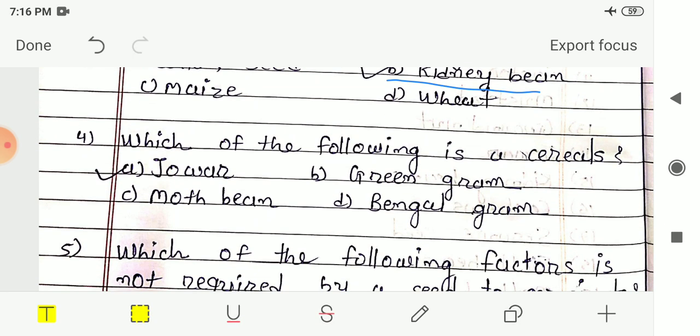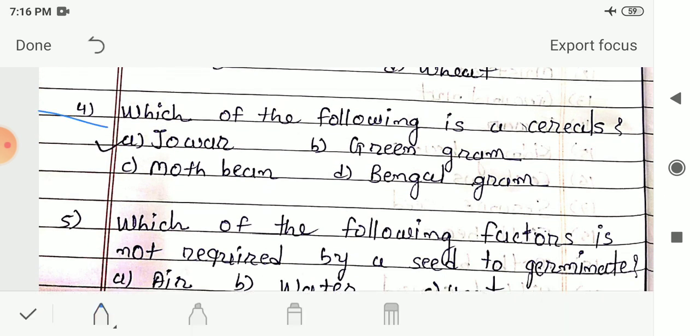Next, fourth number, which of the following is a cereal? The options are jowar, green gram, moth bean and Bengal gram. So your answer here is option A, jowar. The rest of the options, that is green gram, moth bean and Bengal gram, are examples of pulses. So here your answer is option A, jowar is the cereal.